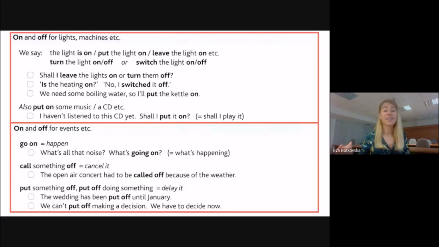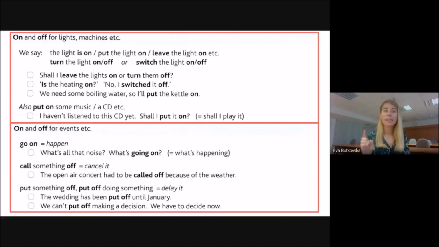So in the sentence, the wedding has been put off until January. The situation is that we planned the wedding on 31st of December, but later on we put it off until January, so we delayed it.